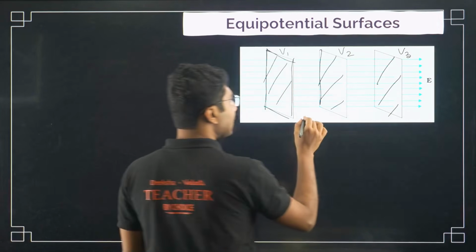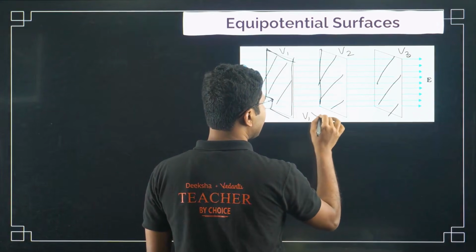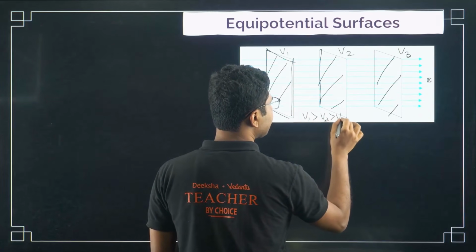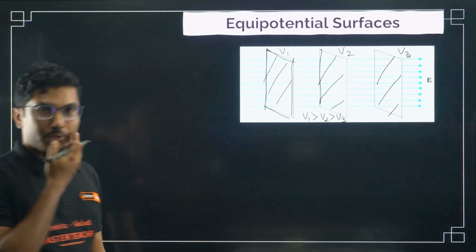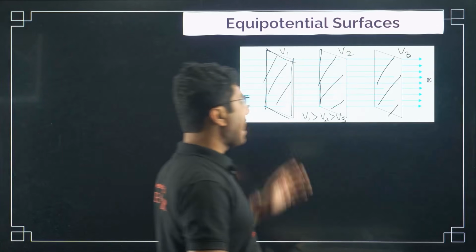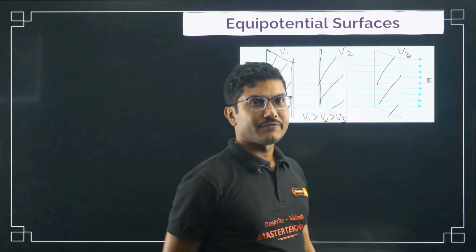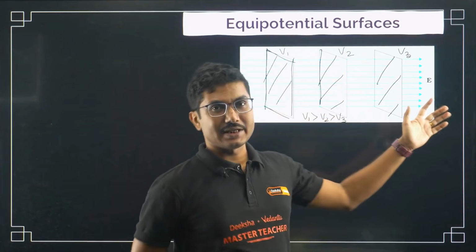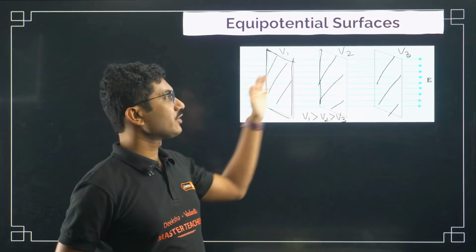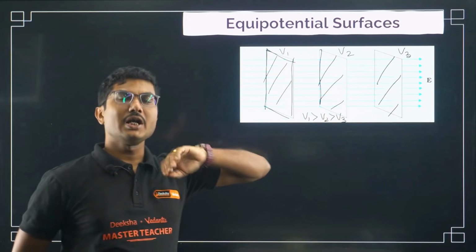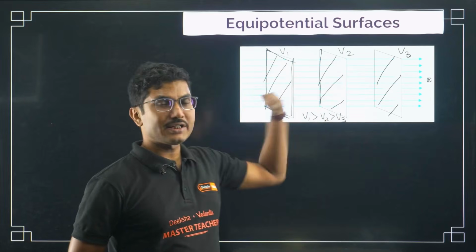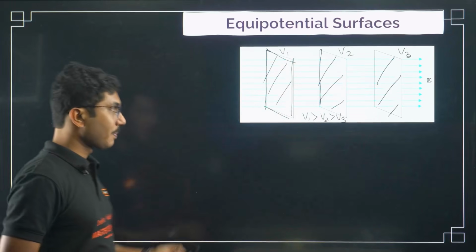So the relationship is V1 is greater than V2 greater than V3. This is a very important concept. We will apply it later on. As you are moving in the direction of electric field, the potential decreases.